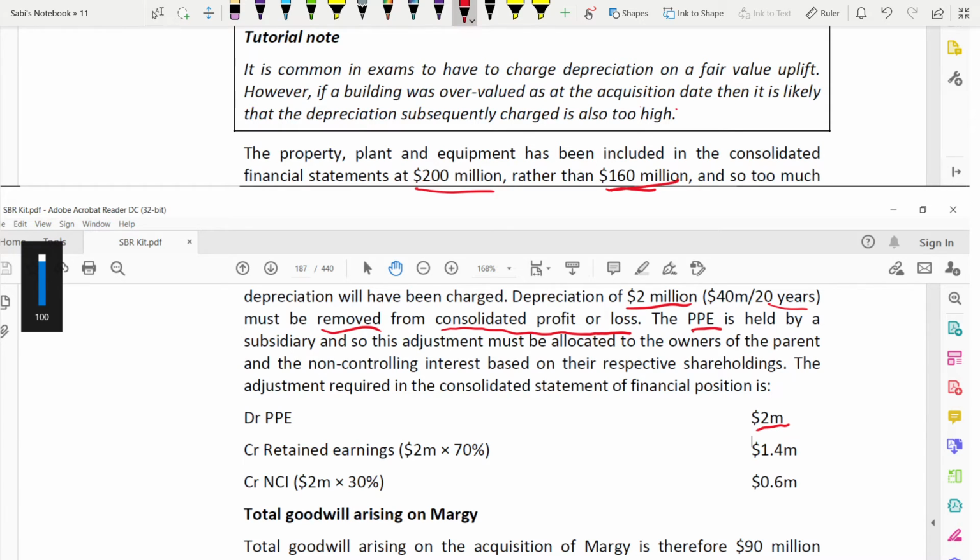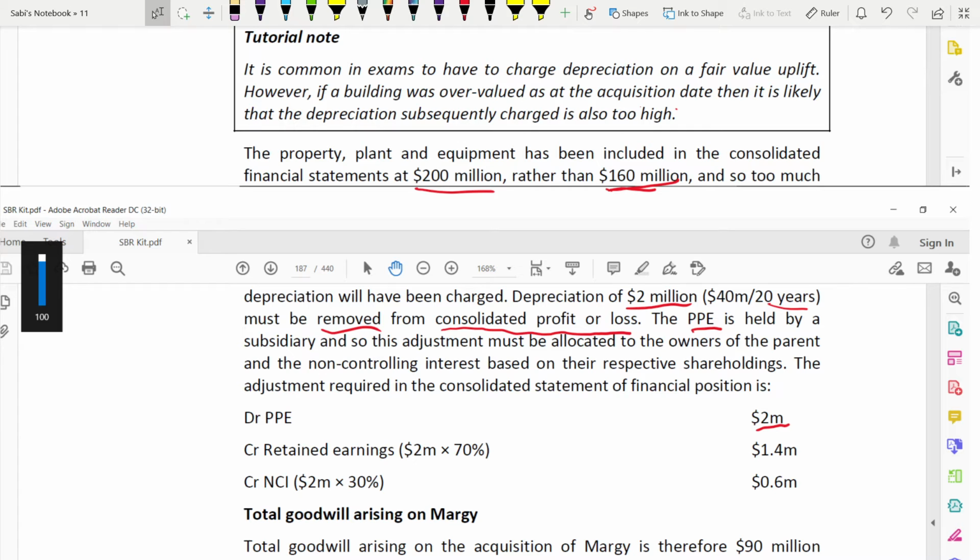Credit retained earnings, because it will increase. Why credit retained earnings? Because this depreciation has to be removed. It was charged too high earlier by 2 million. So that 2 million you need to add back because it was deducted earlier. Too much depreciation was deducted. So you add it back, which means profit increases, retained earnings, therefore credit.